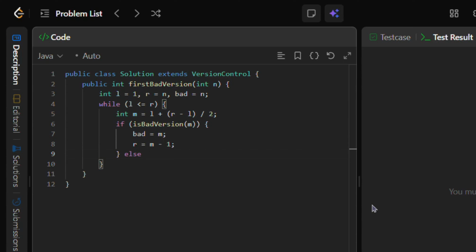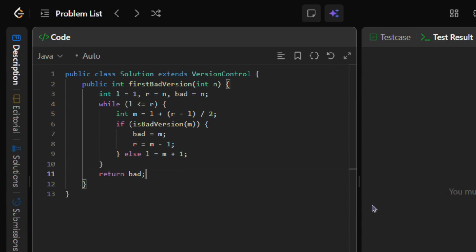Otherwise, if version m is not bad, then the first bad version must be after m. So we move the left boundary to m+1. This continues until the loop ends. By then, we have narrowed down exactly where the earliest bad version must be. And finally, we return bad. At this point, bad holds the first version that turned bad.